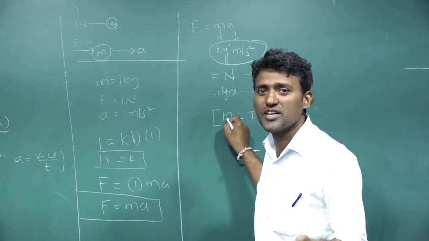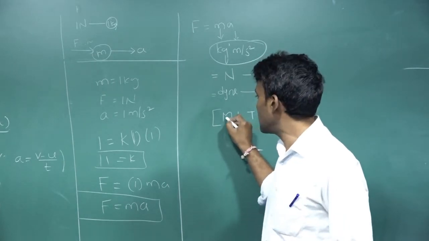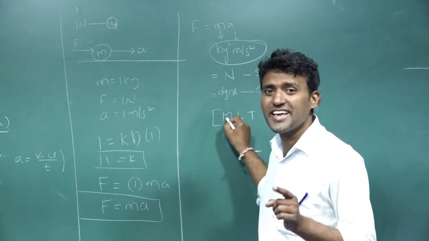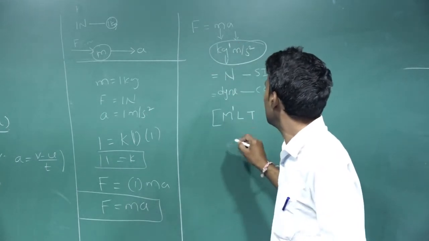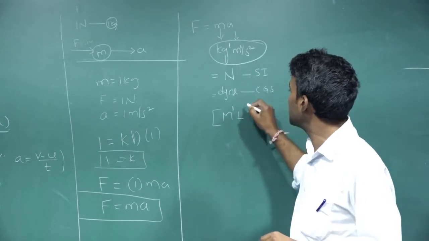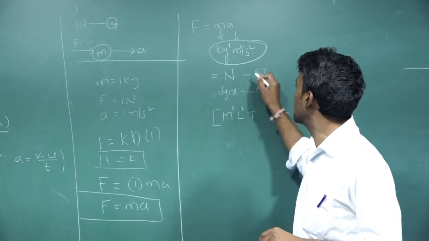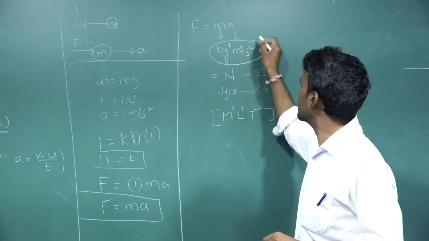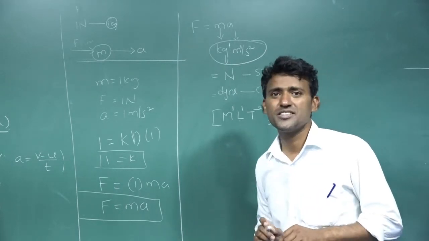Dimensional formula: how we can write it means how many times that physical quantity is raised. Here m is the mass. The mass unit is kg. How many times is kg raised? 1 time. Length unit is meter, and the power of meter is raised 1 time. And time unit is second; the power is 2, so it is minus 2 if you take it into the numerator. So this is the dimensional formula for Newton's second law.